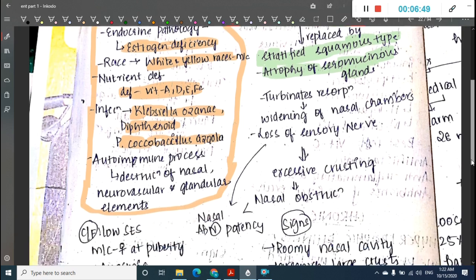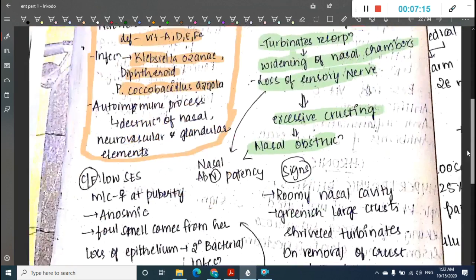Turbinate resorption can occur, and because of this there is widening of the nasal chambers. This also causes loss of sensory nerves, which leads to excessive crusting, leading to nasal obstruction.